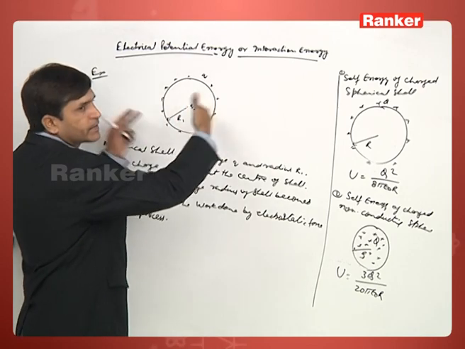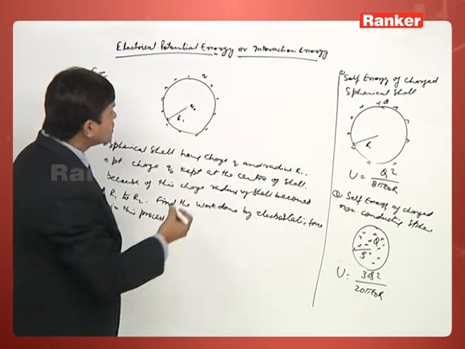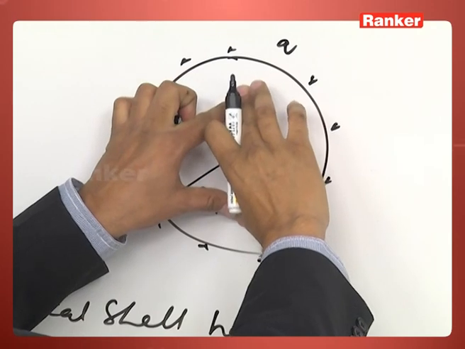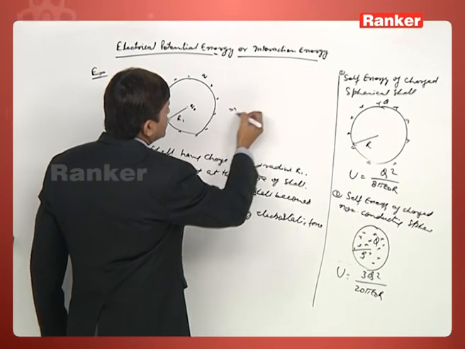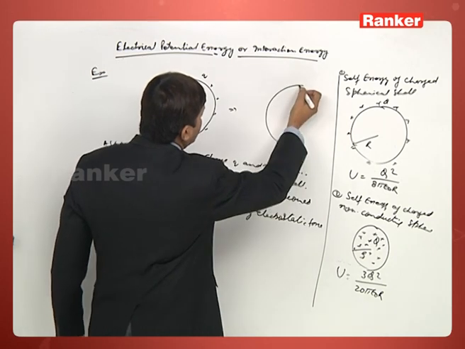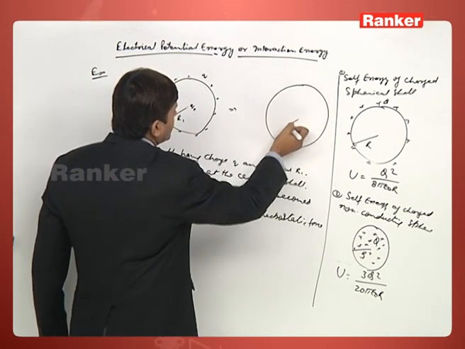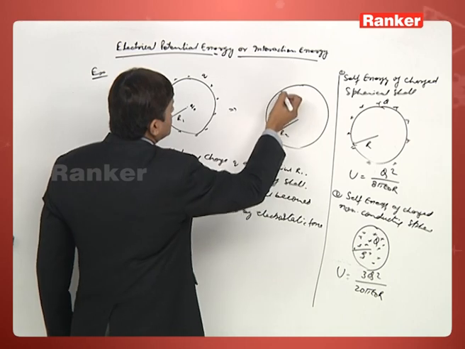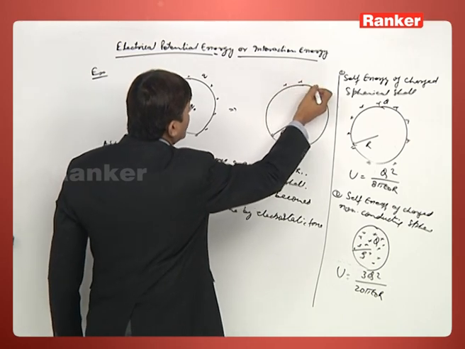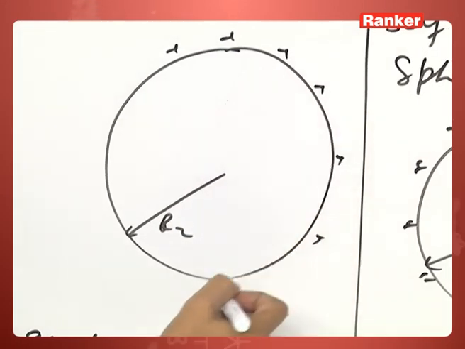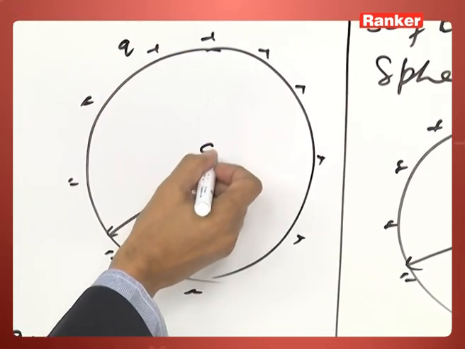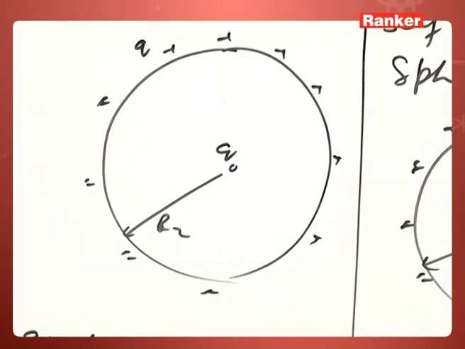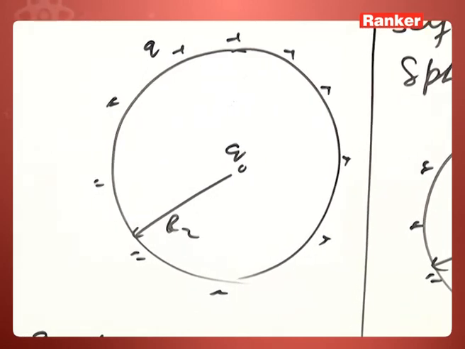There is a force of repulsion. Due to the force of repulsion, this shell will expand and now it becomes a shell of radius r2. So, now you will have to find how much is the work done in this process. It means in the expansion of the shell, how much work has been done.